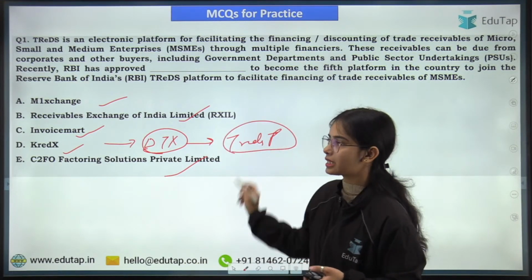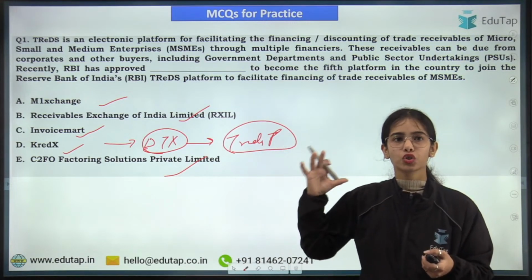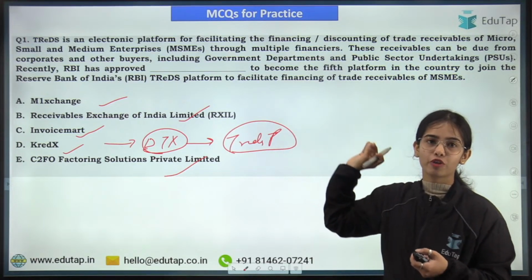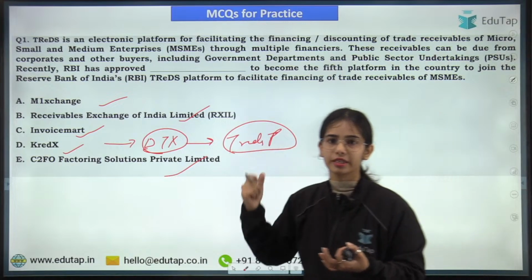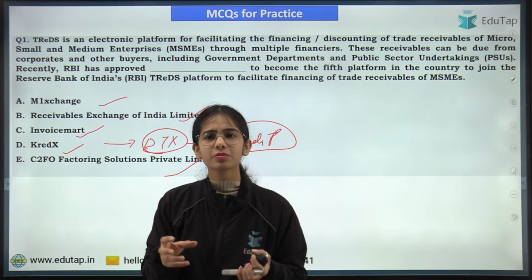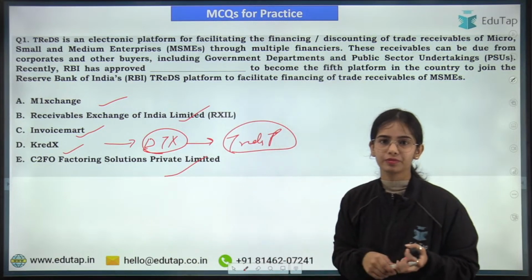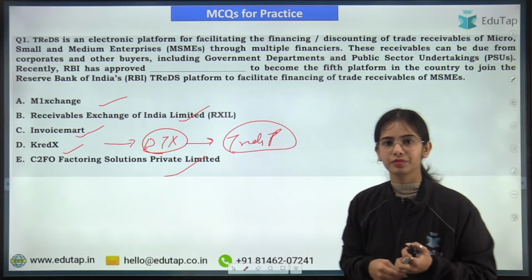This has recently become the TReDS platform, and the question is regarding this only. The RBI has approved Dash to become the 5th platform in the country. That is in principle, for the time being. The authorization was provided for the time being; in principle means just for working for the time being.